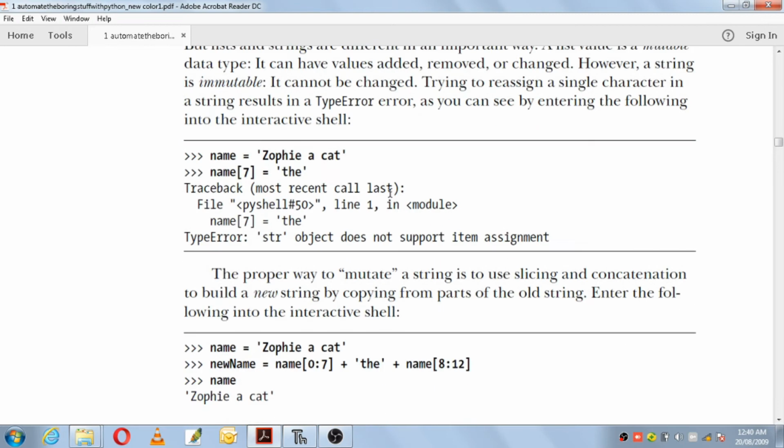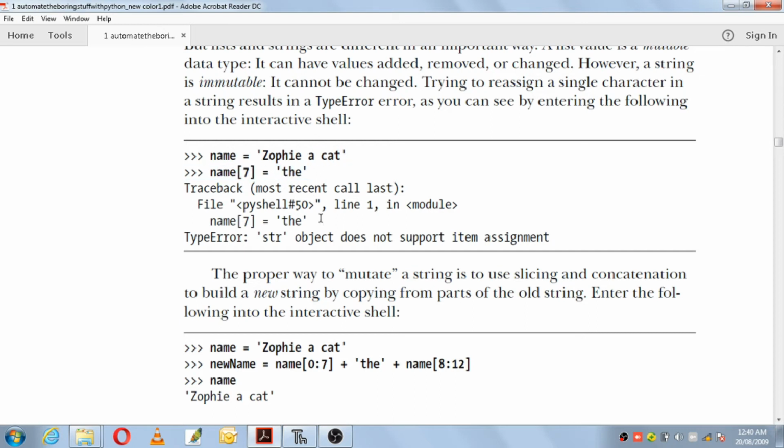So here is what they are doing in the example. name is equal to 'Zufi a cat'. This is a string. Then name[7] is indexing. At name[7] you want to assign 'the'. That means index 0 1 2 3 4 5 6 7. At 7, instead of 'a', you want to replace it with 'the'.